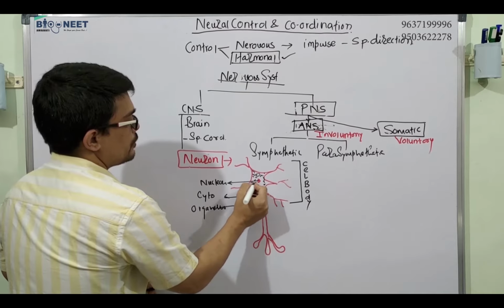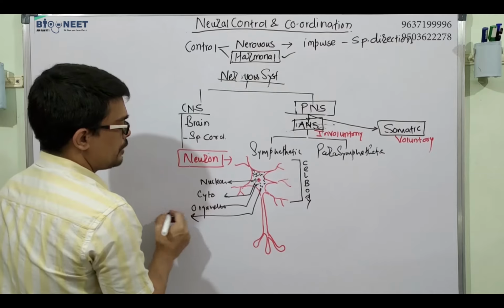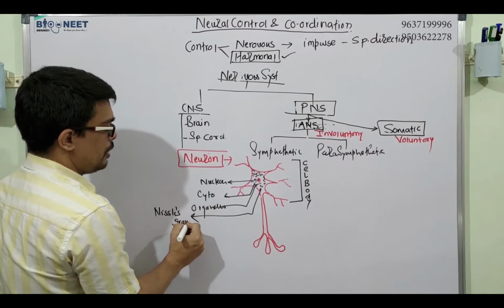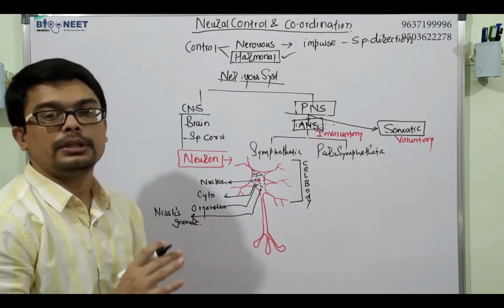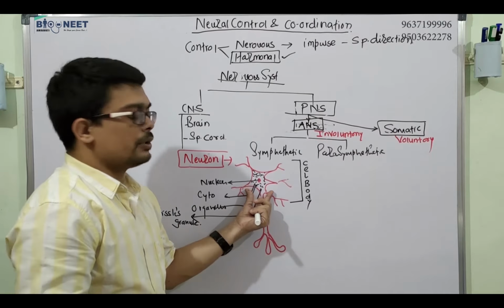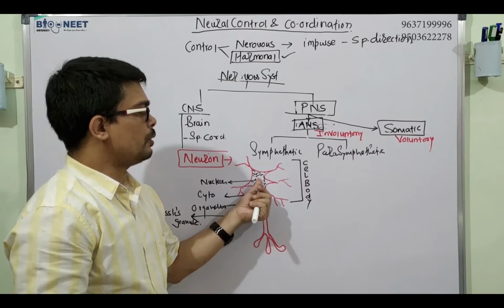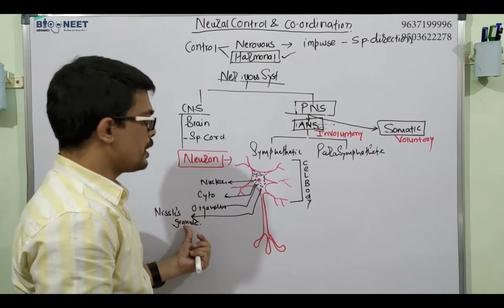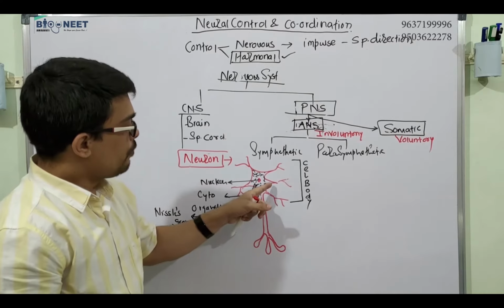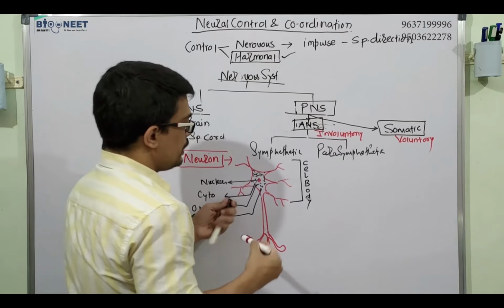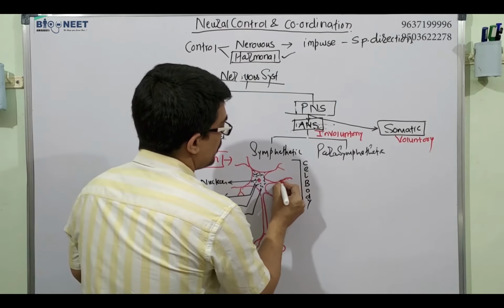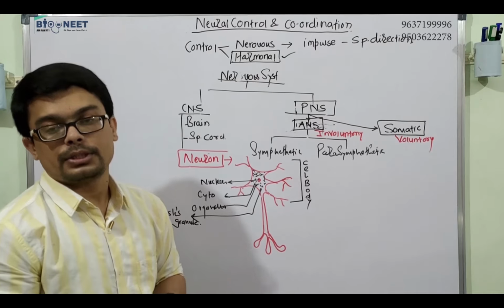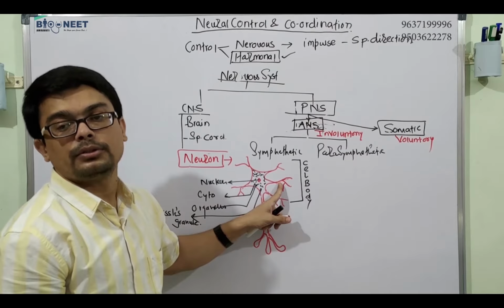The granules present in the cytoplasm are called Nissl's granules. So the cell body consists of nucleus, cell organelles, and cytoplasm, and the cytoplasm contains Nissl's granules. From the cell body arise the dendrons, which are small, short and branched.